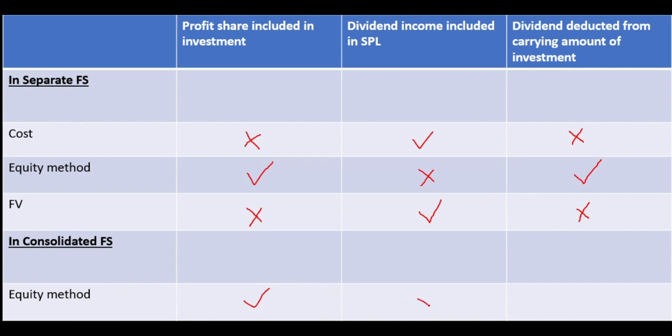But for the equity method, under both separate and consolidated financial statements, share of profit of associates is included in the investment and dividend received is deducted from the investment and not included as dividend income.